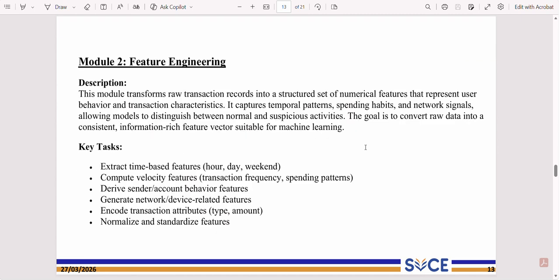Here comes the second module, feature engineering. Feature engineering converts raw transaction records into meaningful numerical features for model training. The module extracts time based patterns, transaction frequency, spending behavior, and network related information. It also generates sender behavior and device related features to improve fraud identification.